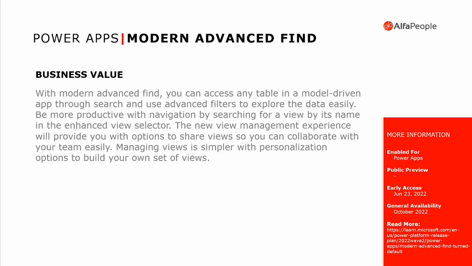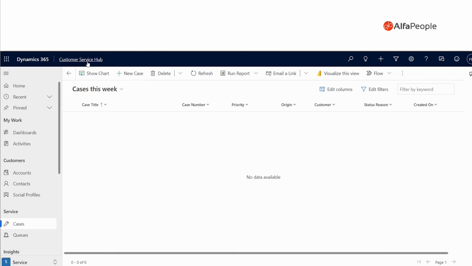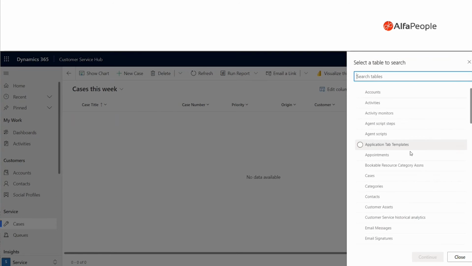So how does this modern experience work? Let's see how we can do this. Imagine that you are in the customer service hub app, and now we have this filter icon here. This is the advanced find. The modern advanced find represents to you the tables that are inside this app, and you can query them. Select, for example, cases.